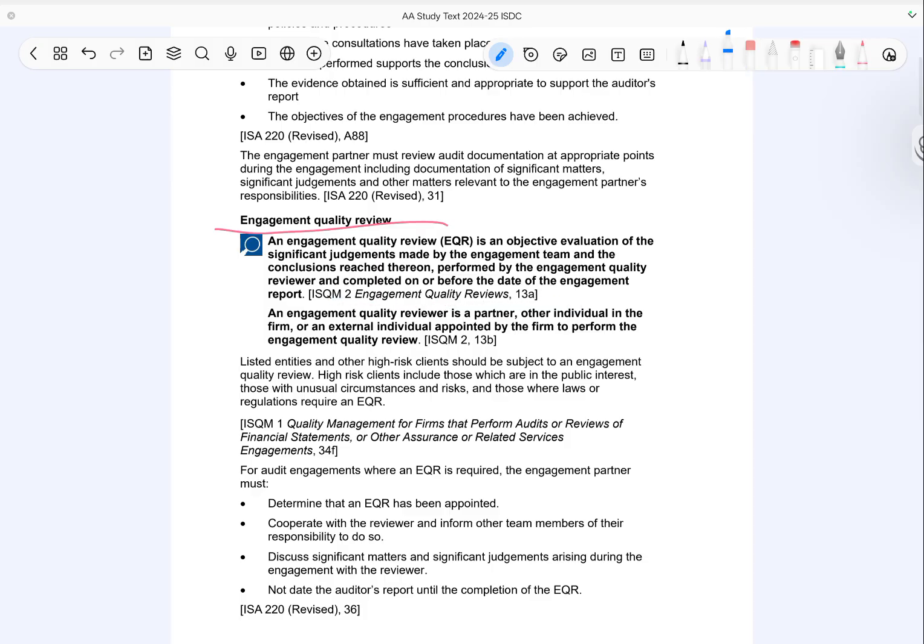Yeah, so they are known as engagement quality reviewers. This person can be a partner, another qualified individual within the firm, or even an external reviewer. EQR is typically required for listed entities and other high-risk clients. This includes public interest entities or clients with complex or unusual risks. For such engagements, the engagement partner must ensure that an EQR is carried out. They must cooperate with the reviewer and ensure that the audit team does the same. All significant matters and judgments must be discussed with the reviewer. Importantly, the auditor's report cannot be signed until the engagement quality review is complete.